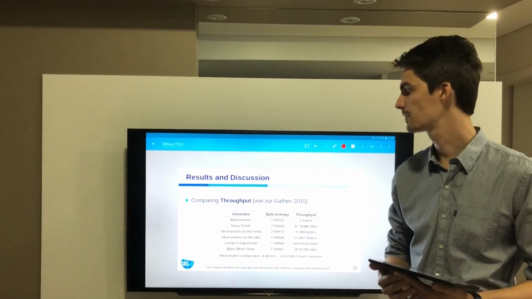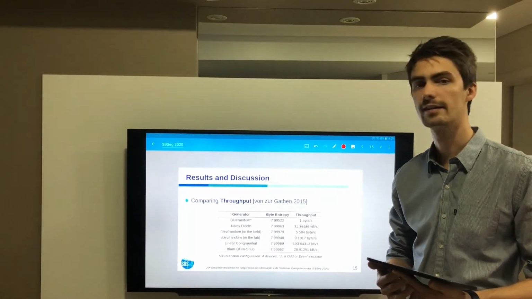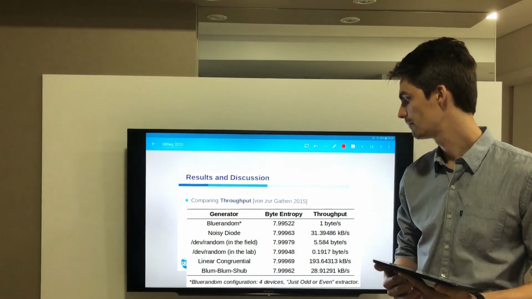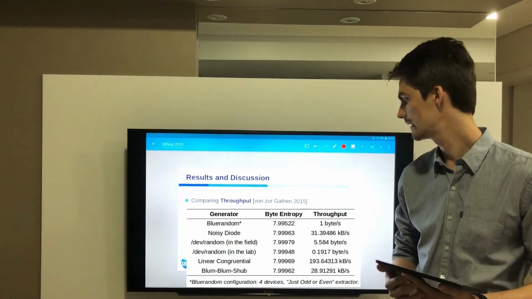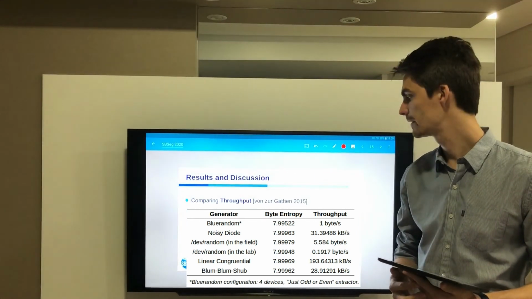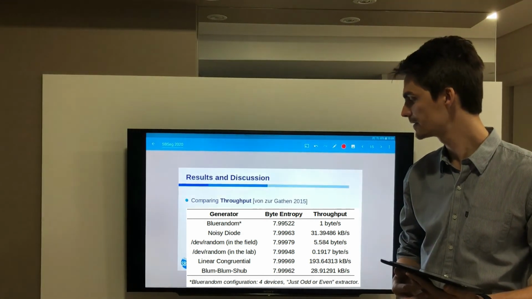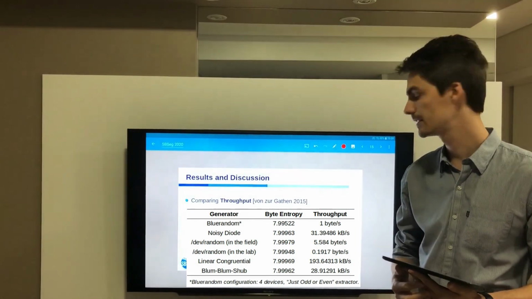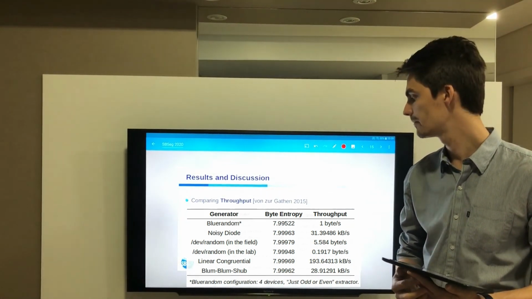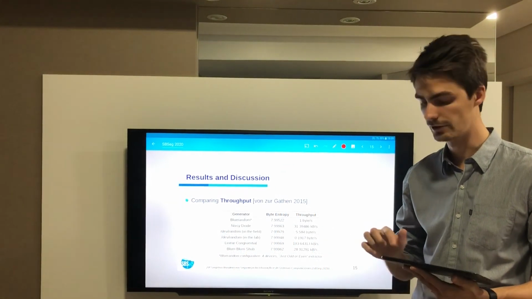Lastly, Bluerandom is compared to the literature regarding the throughput. The Bluerandom configuration selected was with 4 devices, and we can see that on average 1 byte per second is the throughput that Bluerandom can achieve. Other generators can achieve more throughput, but we can see that the byte entropy is very close to the other generators.